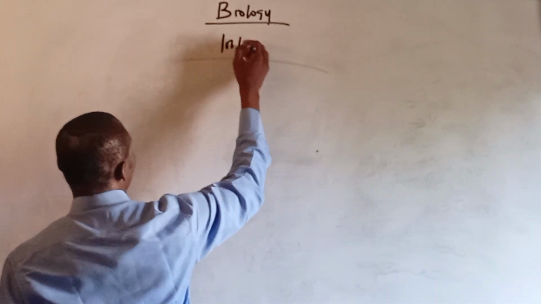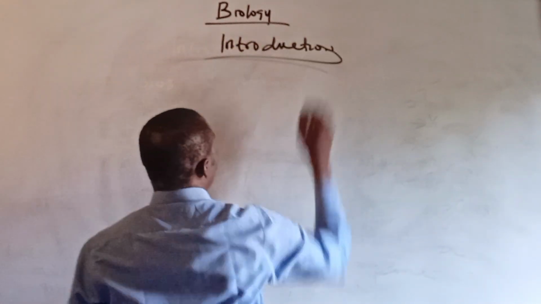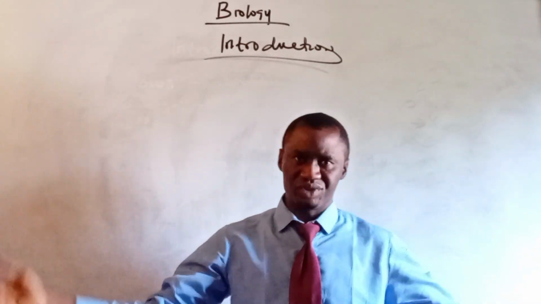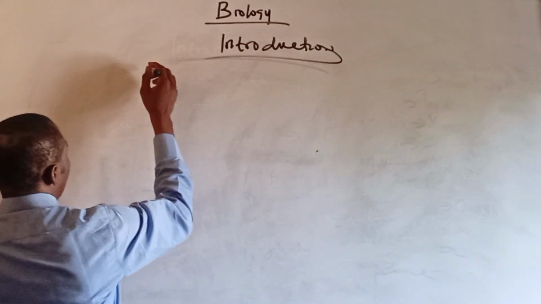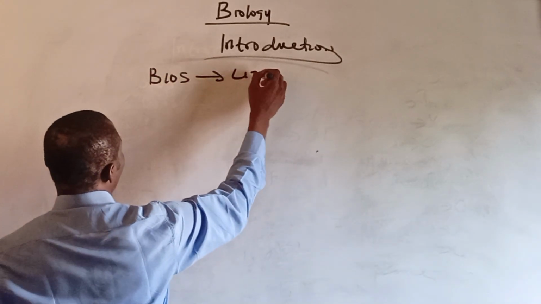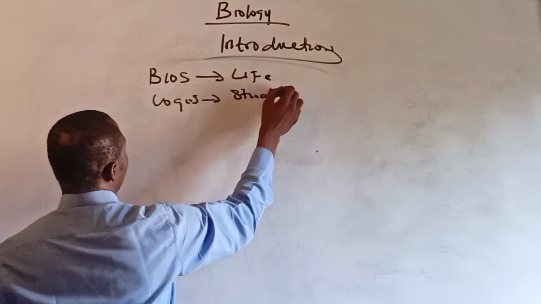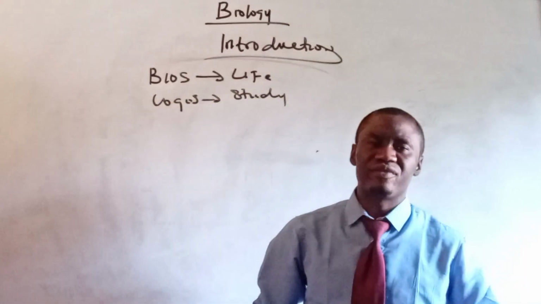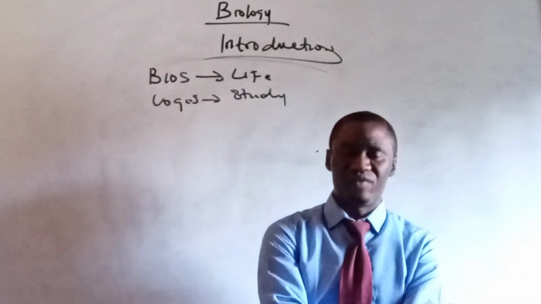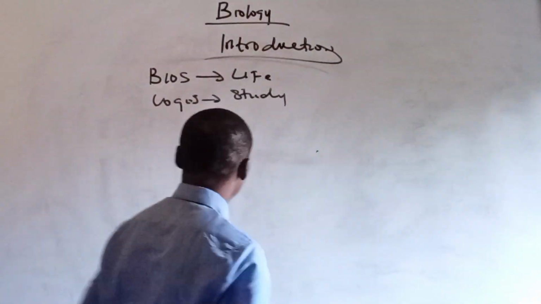So we have the introduction. All right. The first thing to do is to understand what biology means. So what's biology? Biology is derived from two Greek words, the bios, which means life, then the logos, which means study. All right. Bios means life, logos means study. So you can say biology is the study of life.